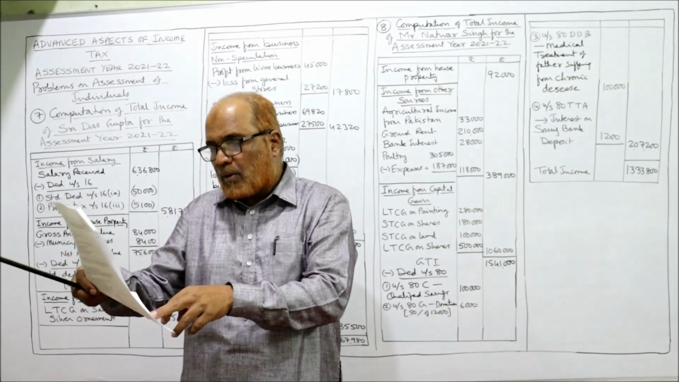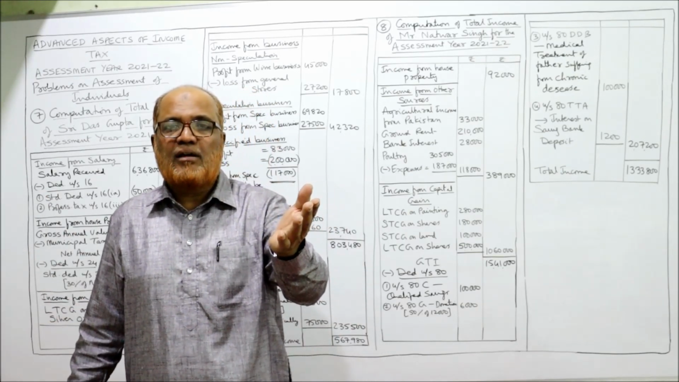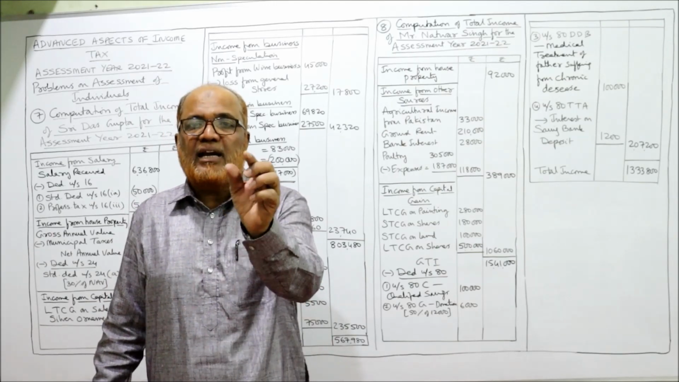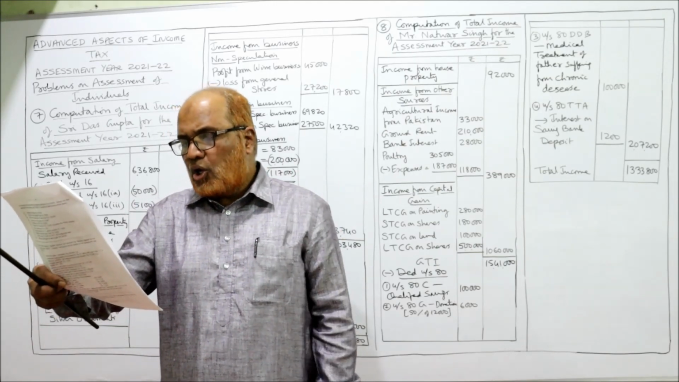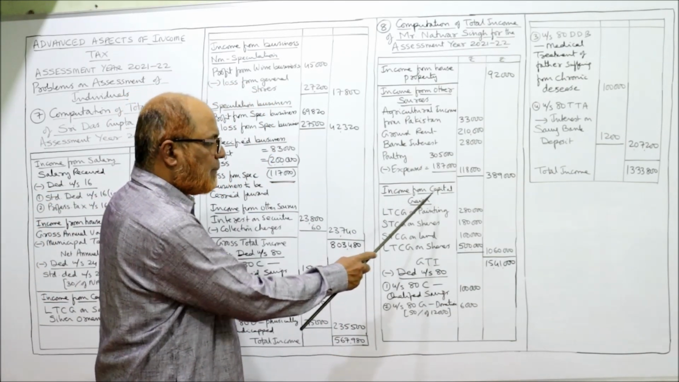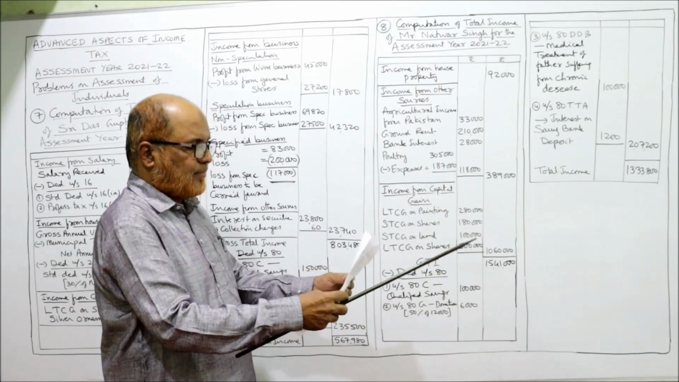So here in our problem it is given he is a senior citizen. Senior or super senior? 1 lakh rupees is the amount of deduction under section 80DDB. Long-term capital gain, LTCG 2,80,000. You can see here, income from capital gain. Long-term capital gain on painting, 2,80,000.